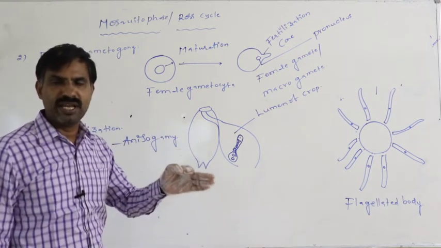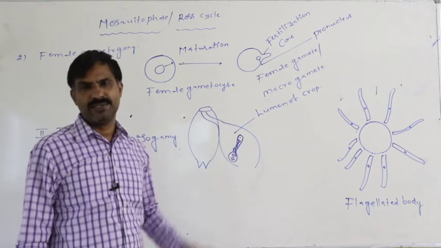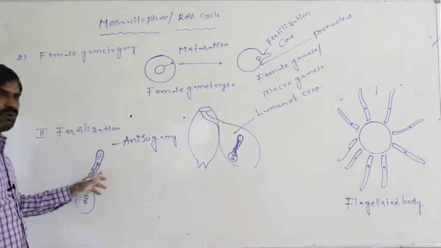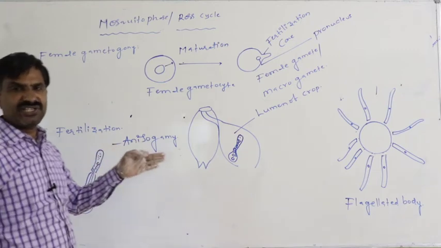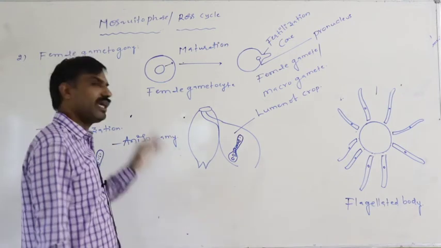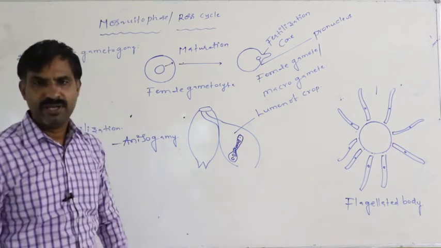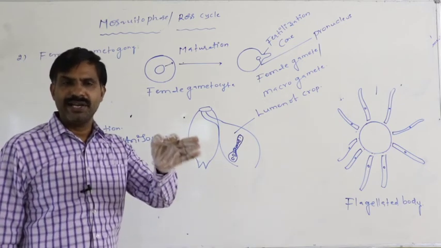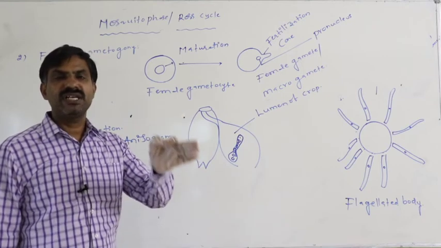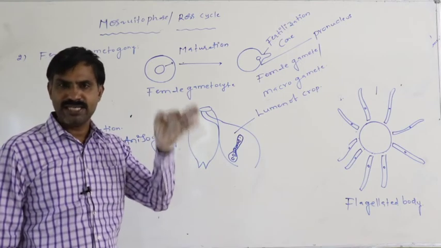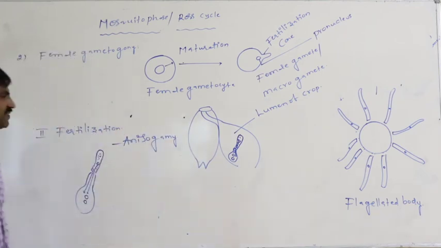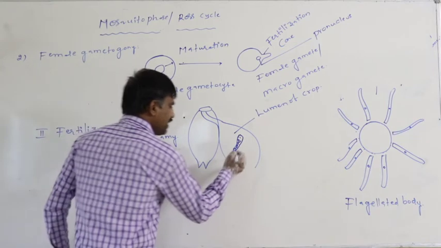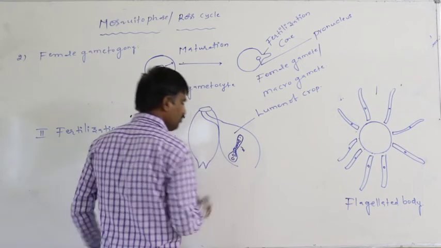They are not similar in external appearance. So between these two dissimilar gametes, if fertilization occurs, it is called anisogamy. Between the non-identical, dissimilar male and female gametes, if fertilization occurs, that is called anisogamy.